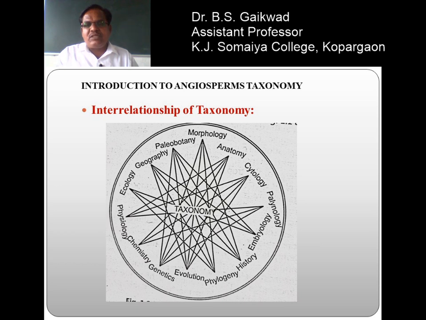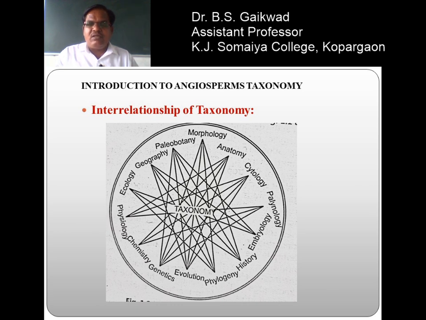evolutionary strength of the botany, that is, the evolutionary strength is found there. So, it may be studied in this one. Then embryology, the study of the male reproductive parts, female reproductive parts, then development of the embryo, it is known as embryology. Then the study of the history, historical information about the plants, is also related to taxonomy.